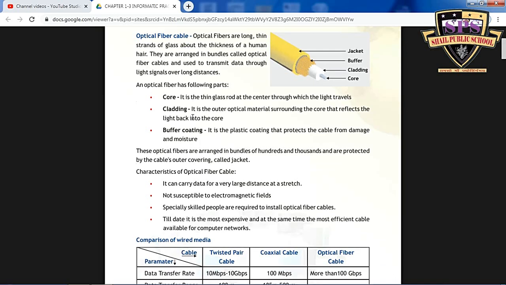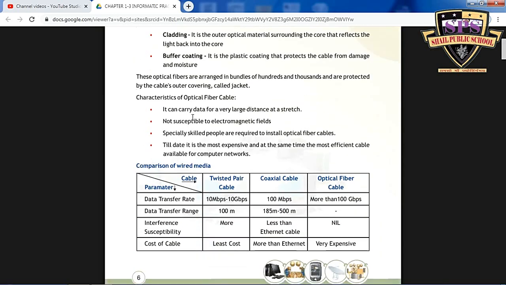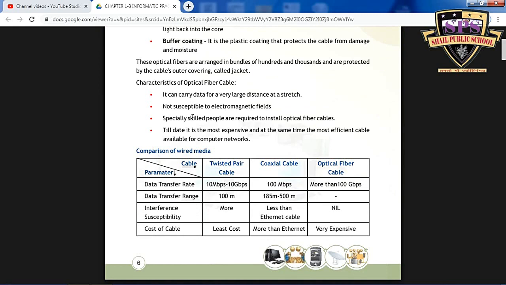So the characteristics of OFC, that means optical fiber cable: it can carry data over a large distance at a stretch and is not susceptible to electromagnetic fields. Specially skilled people are required to install optical fiber cables. And last one is that, till date, it is the most expensive and at the same time the most efficient cable available for computer networks.